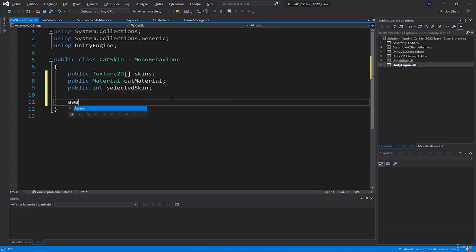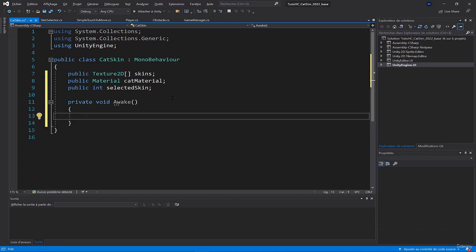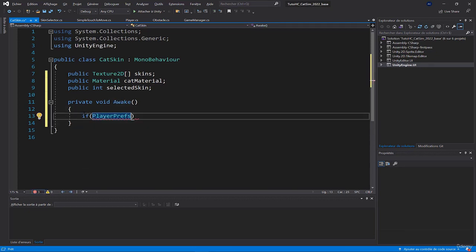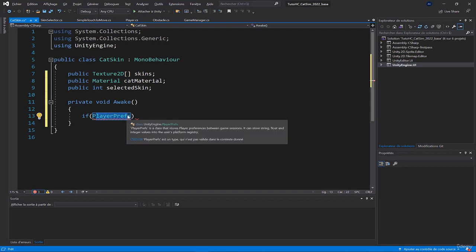Then I'll use the awake function, which is triggered at the beginning of the game, and I write if player prefs. So player prefs is a class that allows you to store or retrieve data on or from the user's phone. It allows you to save information on the phone, like for example an int will store a number, and it will keep the information even if the user quits the game, even if the user turns off the phone.